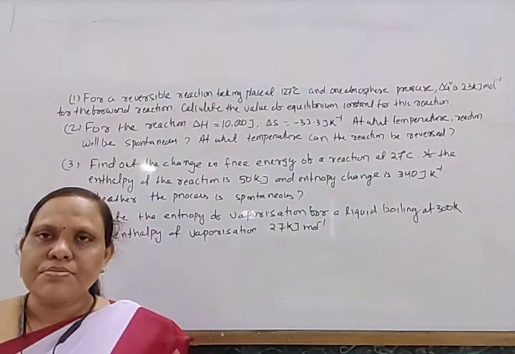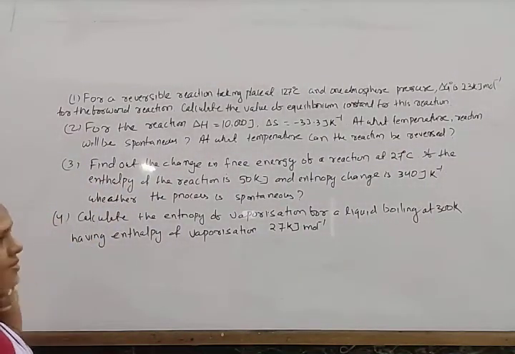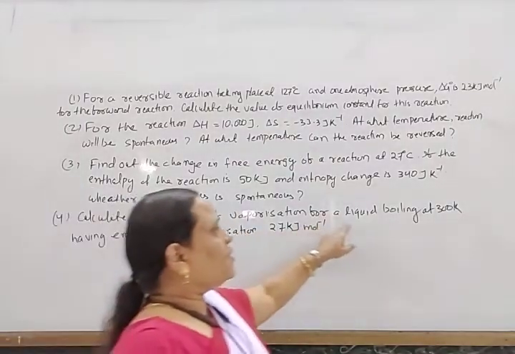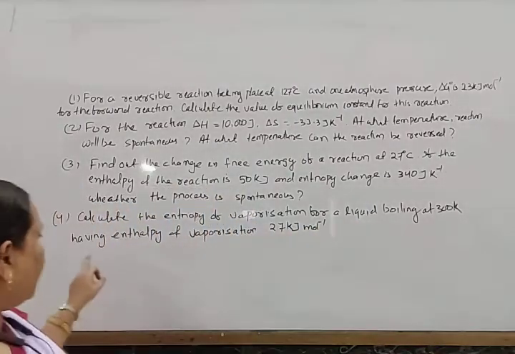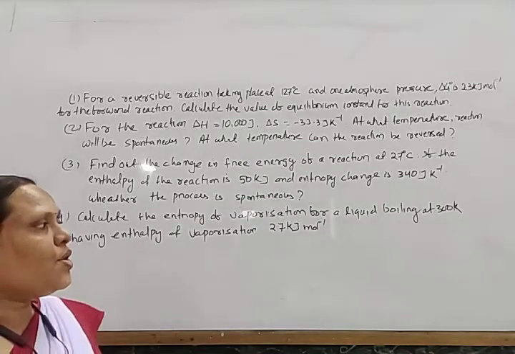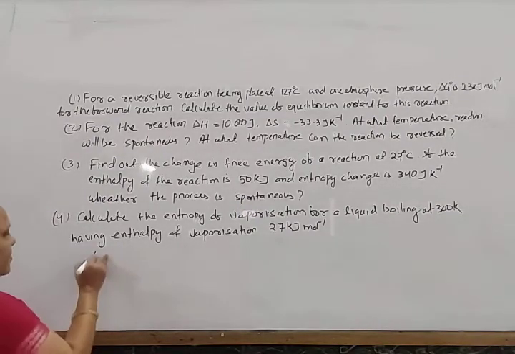Let us solve some problems regarding free energy and entropy. So first, last one. Calculate the entropy of vaporization for a liquid boiling at 300 Kelvin having enthalpy of vaporization 27 kilojoule mole inverse. So what is given?